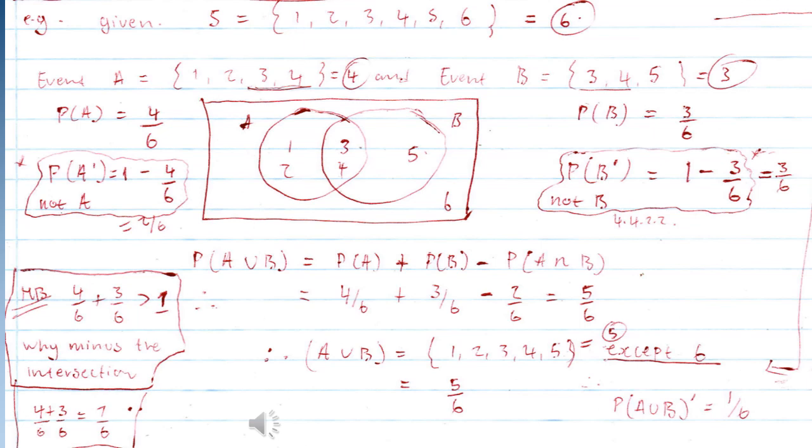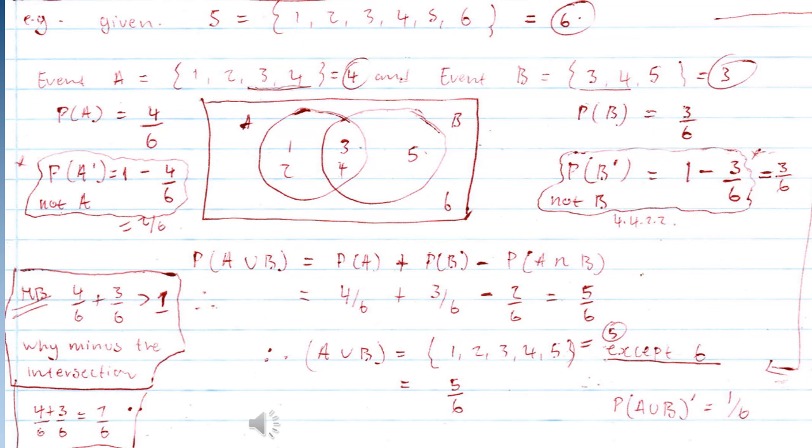So moving forward, let's look at the formula below. The formula says P, probability of A or B, which is the union, looking at the numbers 1, 2, 3, 4, and 5. It simply means we must calculate the probability of A plus the probability of B minus the probability of A and B, which is the intersection. If we are looking for the probability of A or B, we must consider that there is an intersection and we are minusing it, and you will see as I explain why we are minusing the intersection.